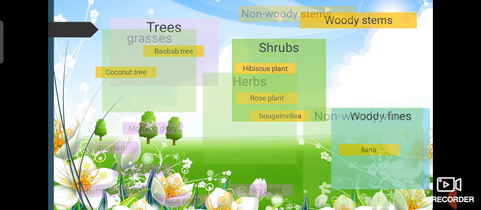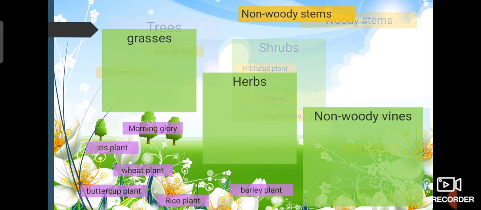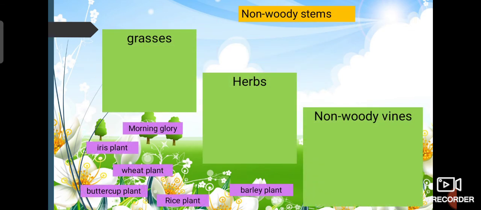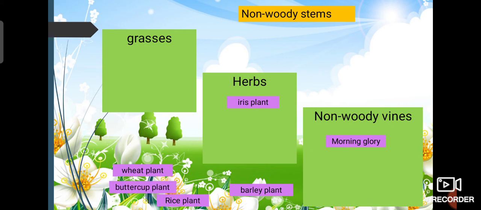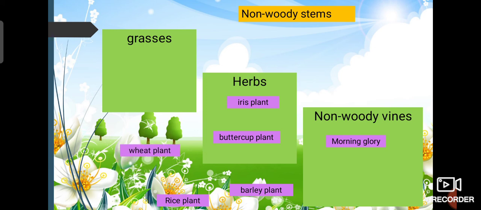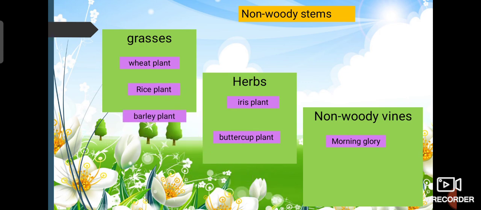Now, the non-woody stem plants we divide into three groups: grasses, herbs, and non-woody vines. Grasses don't have any stem, and they grow on the ground, such as rice plant, wheat plant, and barley. The herb examples are the iris plant and the buttercup plants. And the non-woody vine example is morning glory.